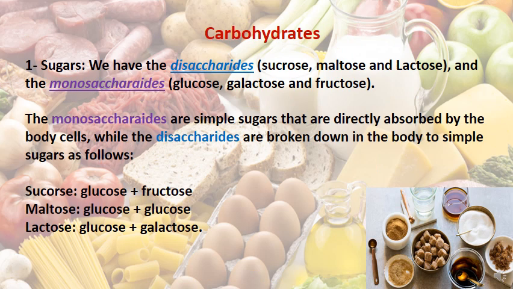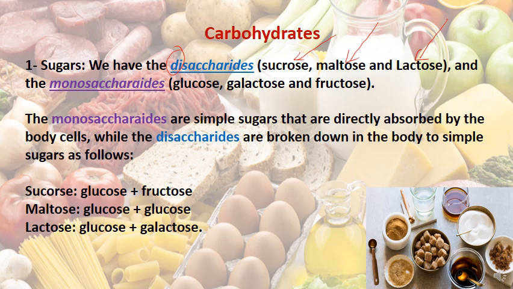Sugars. In the sugars we have the disaccharides. The word di means two. So disaccharides means that two sugars are directly connected together. Examples of disaccharides are sucrose, maltose, and lactose. We're going to talk about these in detail: sucrose, maltose, and lactose.